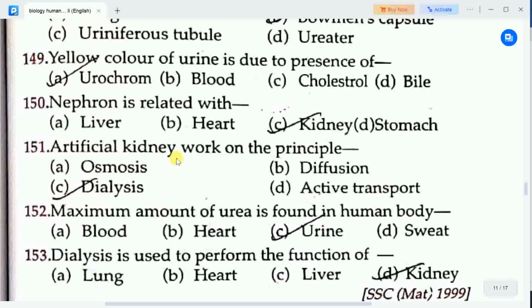Next question: artificial kidney works on the principle of? Options are A. Osmosis, B. Diffusion, C. Dialysis, D. Active transport. Correct answer is option C, dialysis. So artificial kidney works on the principle of dialysis.